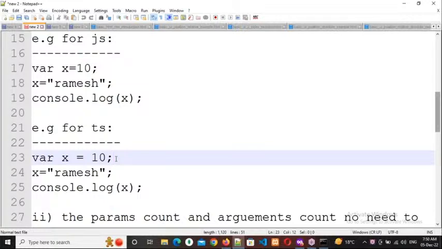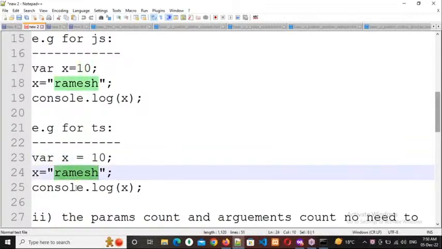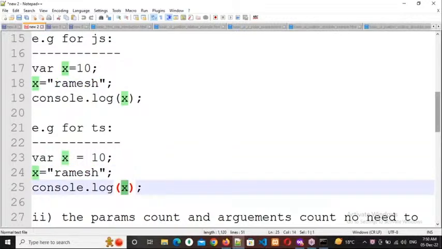If you assign the data type, it's okay. If you don't assign, what happens? Depending upon the first value, it will assign the data type. So what is the first value here? 10. 10 means what? Number. So automatically x becomes the number data type. Then every time you want to modify the value, it should be a number only. For example, you write 10 here, Ramesh here, and then console.log x. What happens? You will get an error.